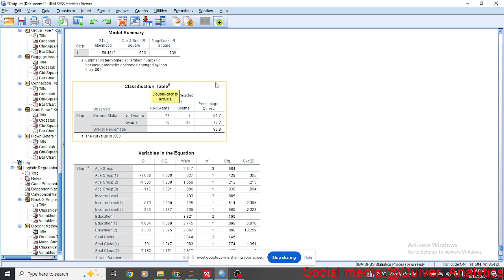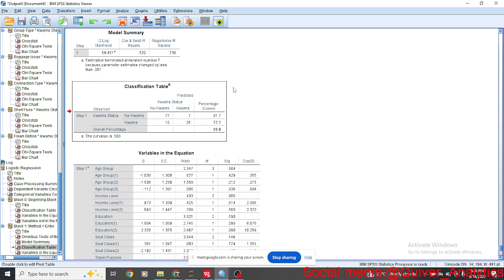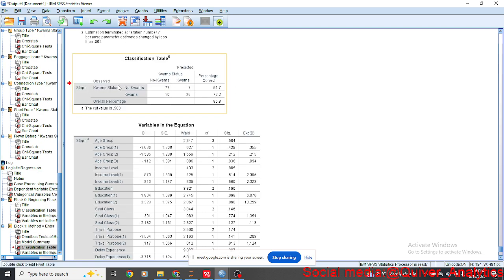All right, so for the classification table, we call this the confusion matrix, where we compare the observed value and the predicted value. So SPSS has done some predictions, it fitted the model, and now it uses the data that we know to again make predictions.